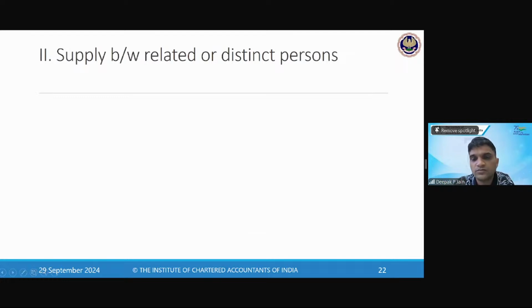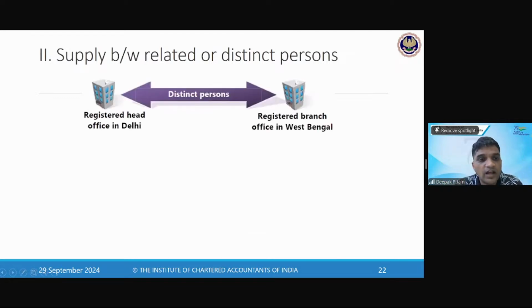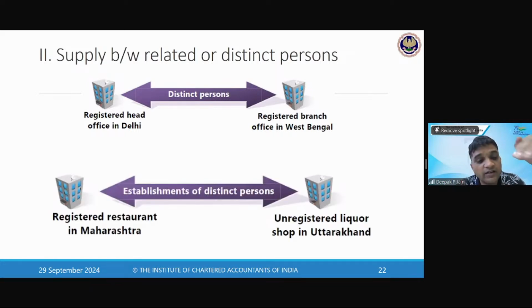So somebody was asking, what is a related person, a distinct person? I have a registered head office in Delhi and a registered branch office in West Bengal, which is in a different state. Then they are called distinct persons. I have a registered restaurant in Maharashtra and an unregistered liquor shop in Uttarakhand. Still they are establishments of distinct persons, because it is in another state. Whether the other state's establishment is registered or unregistered doesn't matter.